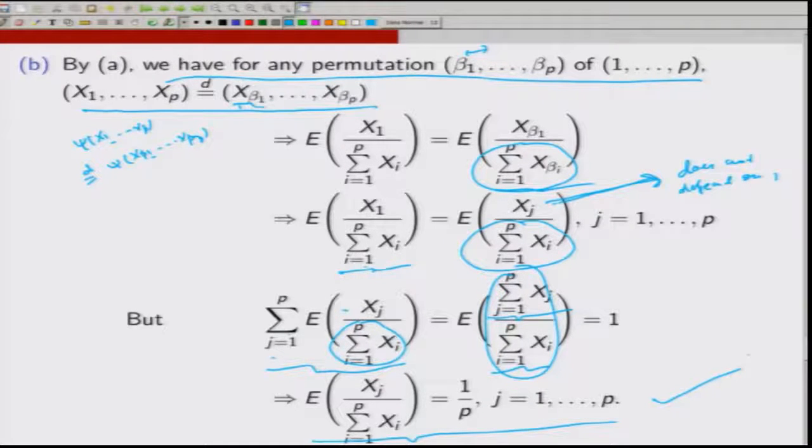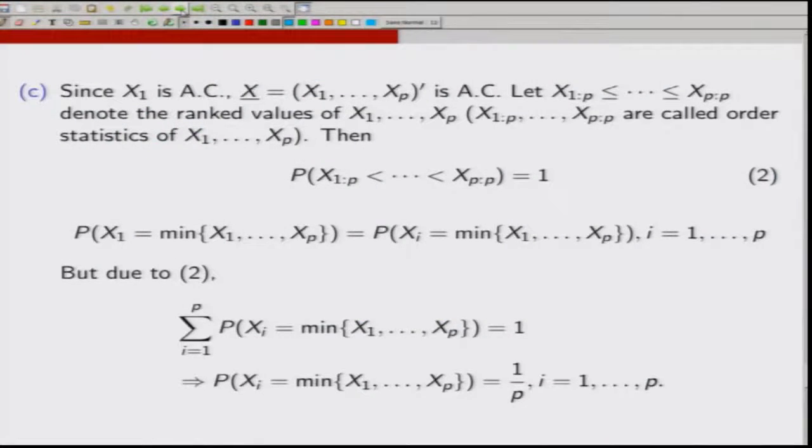Now, let us try to see the third part, the C part, which is about finding the probability that x 1 is the minimum of x 1, x 2, ..., x p, provided x 1 is absolutely continuous. Note that if x 1 is absolutely continuous and x 1, x 2, ..., x p are independent, then the joint random vector (x 1, x 2, ..., x p) is also absolutely continuous.